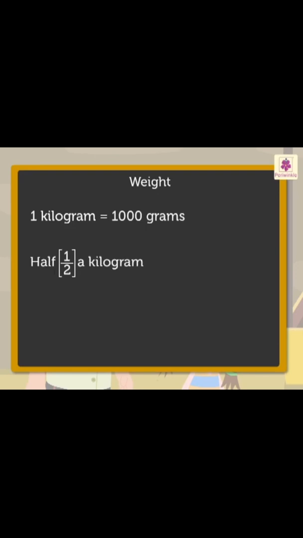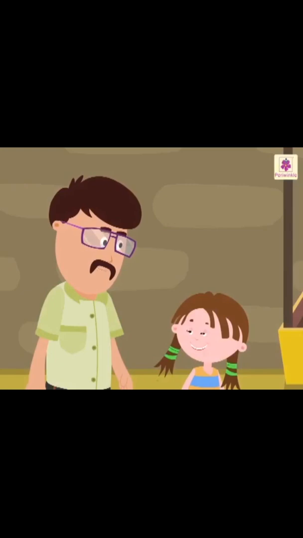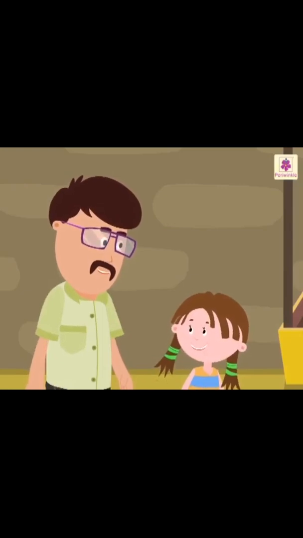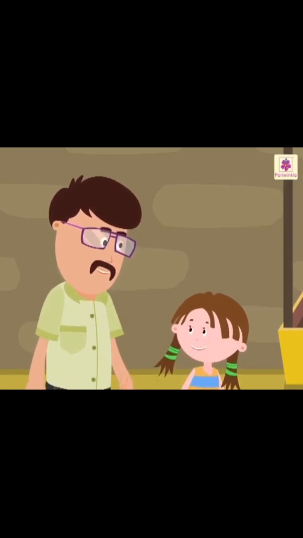Half a kilogram is equal to 500 grams. Quarter of a kilogram is equal to 250 grams. If you remember this, it will help you a lot when you go shopping. Okay, Uncle. I'll keep that in mind.